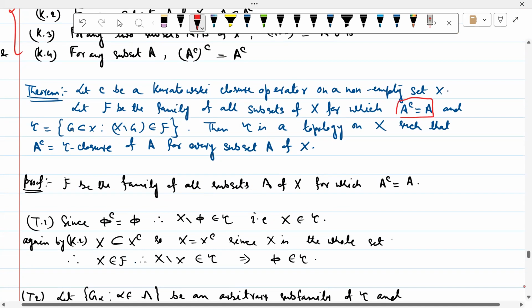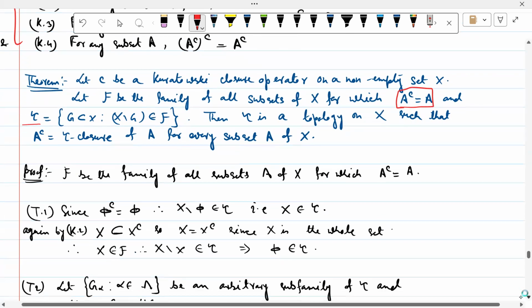যদি এরকম হয় A closure equal to A হয়, and tau contains sets such as G is a subset of X such that X minus G belongs to F, তাহলে then tau is a topology on X such that A closure equal to tau closure of A for every subset A of X. যদি আমরা এইভাবে একটা টাউ ডিফাইন করি where A closure is equal to A, তার কমপ্লিমেন্ট গুলোকে নিচ্ছি, then tau forms a topology. Moreover, A closure which is tau closure of A, both are same.